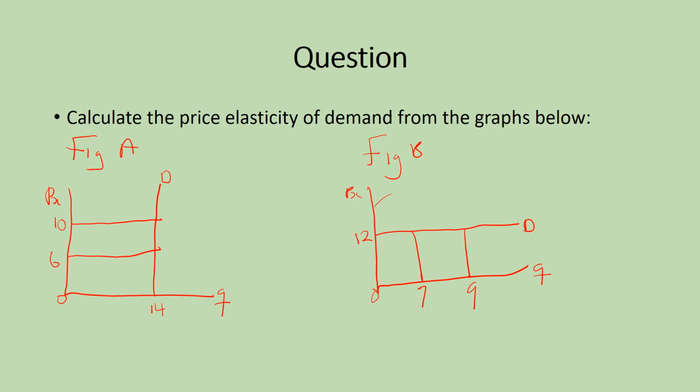With this question, it is a general question. They haven't stated whether you should use the point formula or the arc formula. So let's decide to use the point formula. So what I'm going to do right now is solve one question for you, then you try the other one on your own.